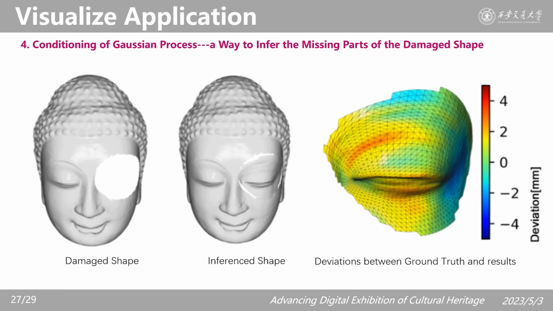To evaluate the performance of damaged parts reconstruction, we manually removed the left eye of a complete Buddha head shape. The center figure shows the reconstruction results by our methods, and we can find that the result is acceptable both in the deviation check test and visual sense.